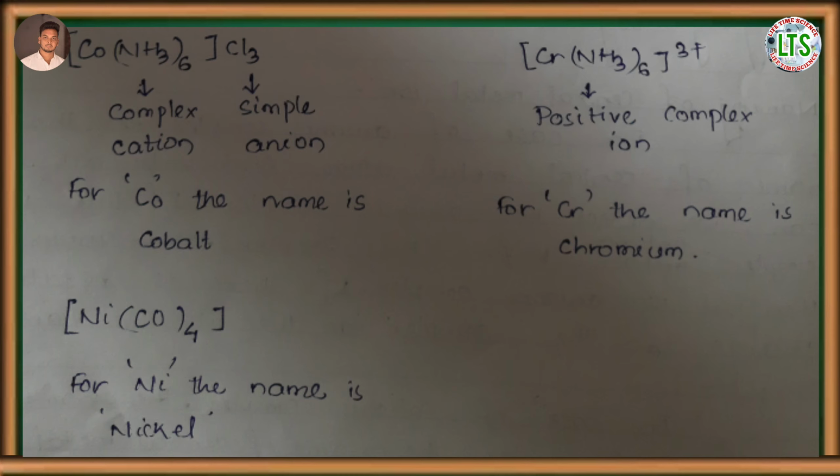For example, in the complex [Co(NH3)6]Cl3, here [Co(NH3)6], which is present within the square bracket, is the complex cation, whereas Cl3 is the simple anion. For the central metal atom Co, the name is cobalt.